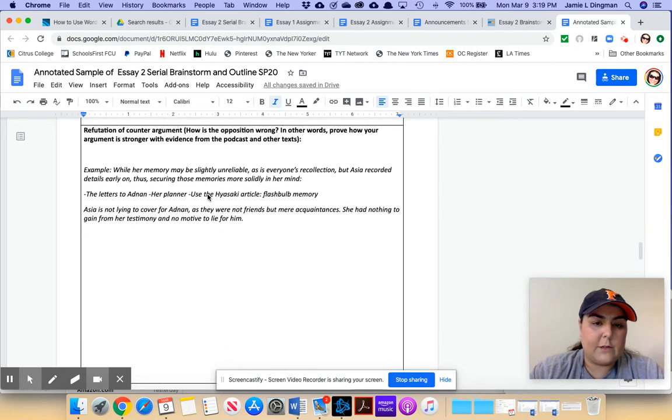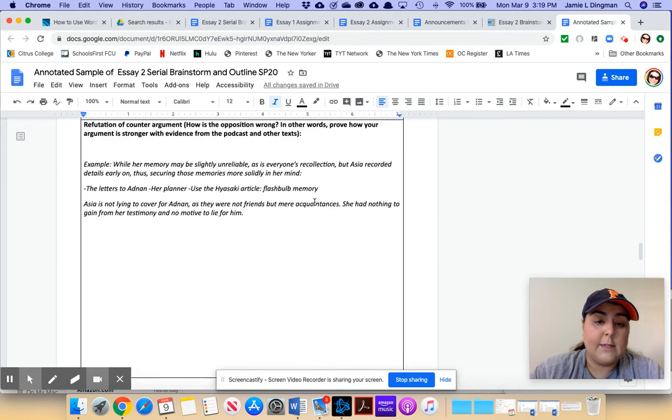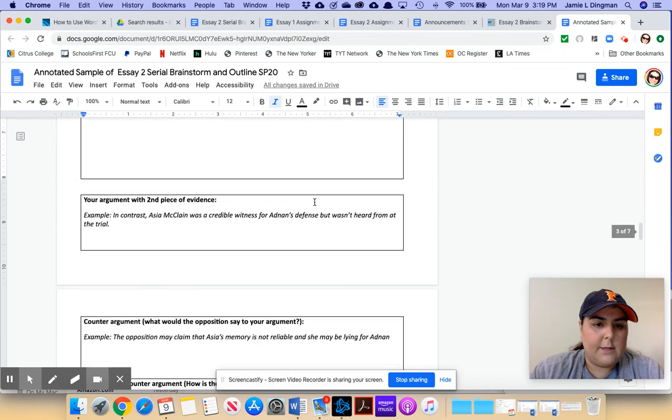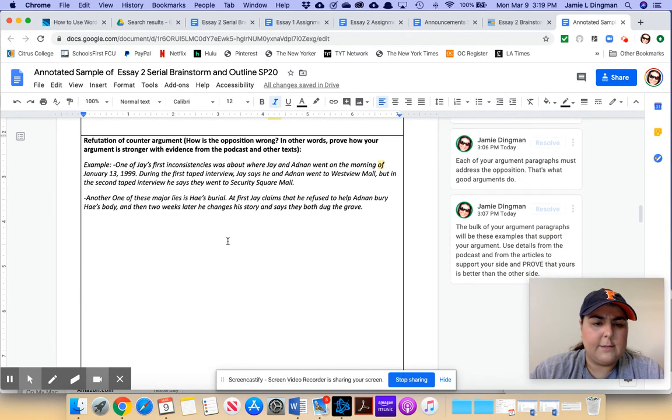And then what this person is also going to do here is use the Hayasaki article where they talk about flashbulb memory, and that for some people, a traumatic or really memorable event kind of cements in their head, and for other people, it makes them forget it. So that's a way to use the evidence here in this article. A piece of evidence, or excuse me, an article to use up here in this first one, I would say, would be, let me add this to this, is use